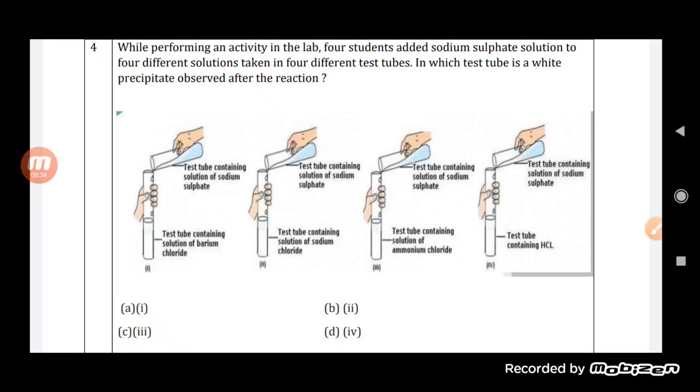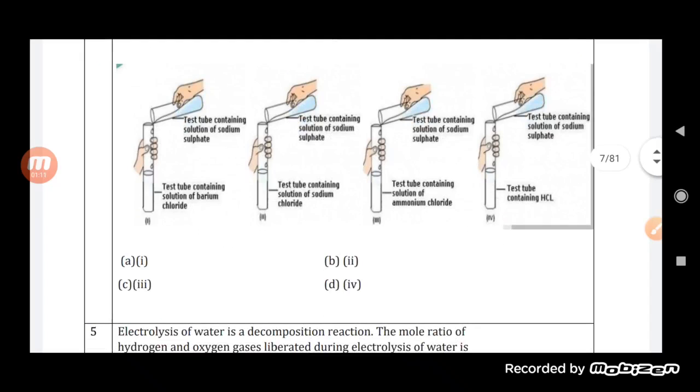Second one, you can see the test tube containing solution of sodium sulfate, and here we are pouring the sodium sulfate into the test tube containing the solution of sodium chloride. Then the third one is the test tube containing solution of sodium sulfate poured into the test tube containing the solution of ammonium chloride. Then the fourth one, test tube containing solution of sodium sulfate with the test tube containing hydrochloric acid. Okay, so what is the result that we will find?